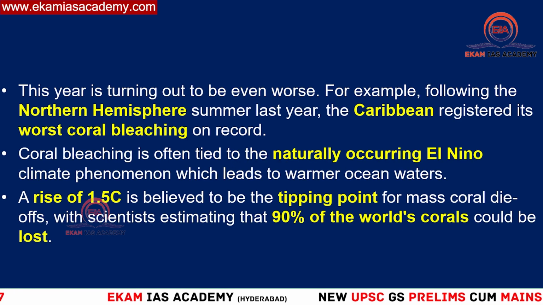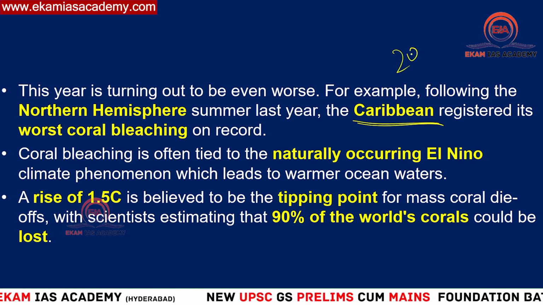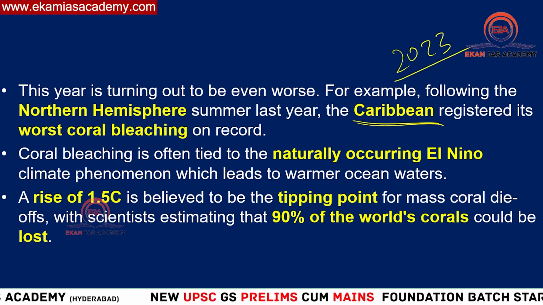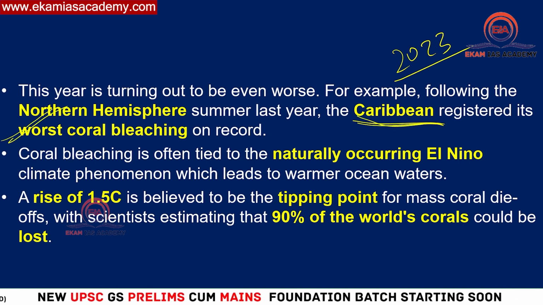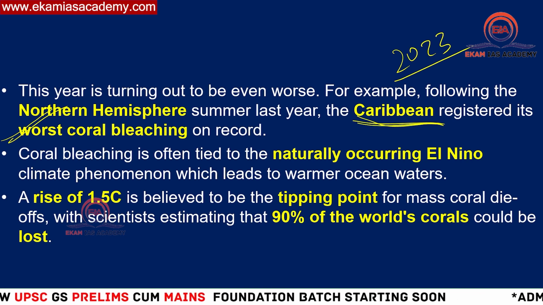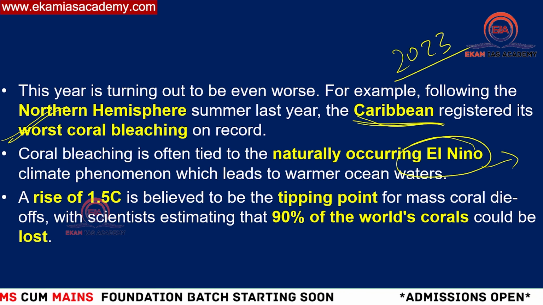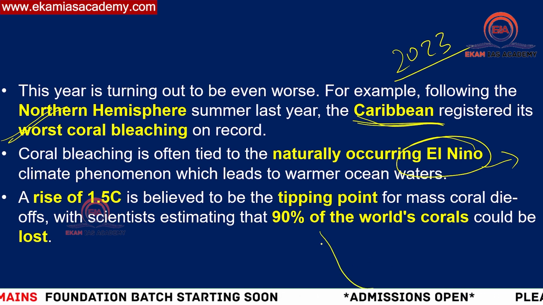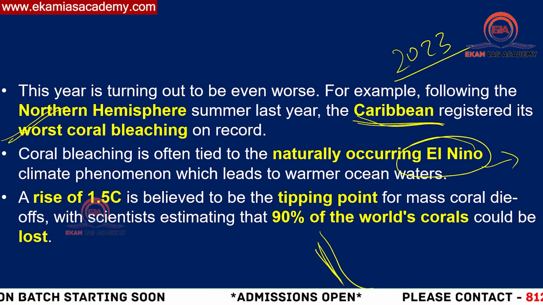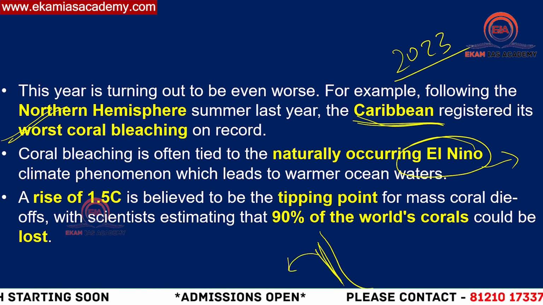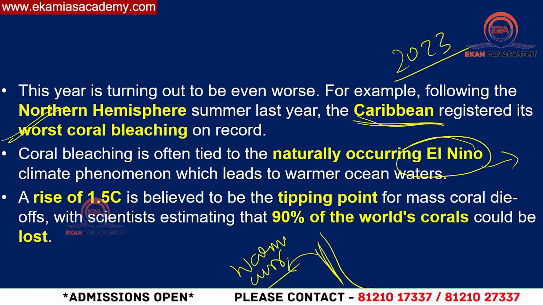Whatever other things they have found: in the last summer, that is in 2023 summer, in the northern hemisphere, because of a huge temperature rise, the Caribbean islands suffered the worst coral bleaching, and they also found El Nino's presence has worsened the situation. El Nino is where, on the coast of Peru, they normally have a cold current, the Humboldt current or Peruvian current, as we call it. In case this cold current is replaced by a warm current, then it will change the global climatic patterns.